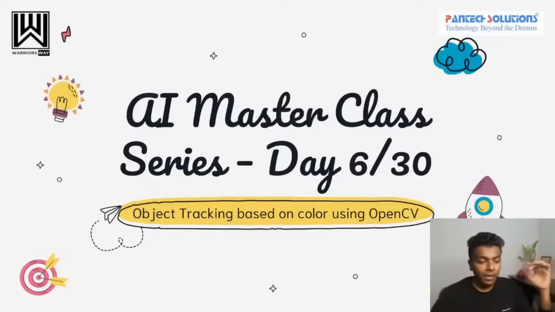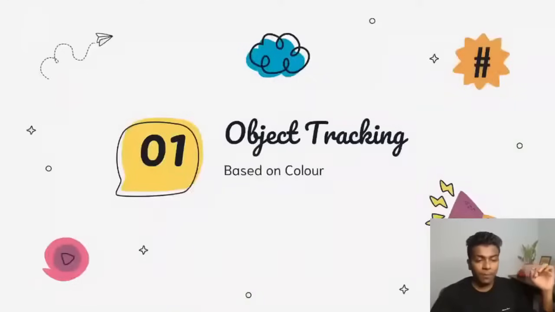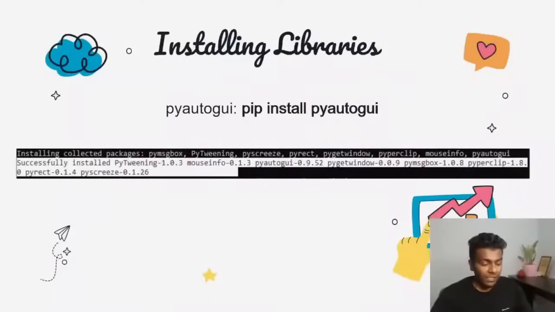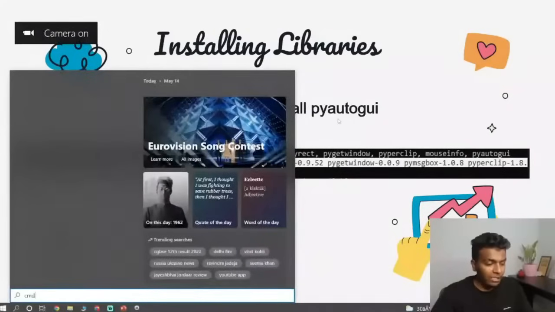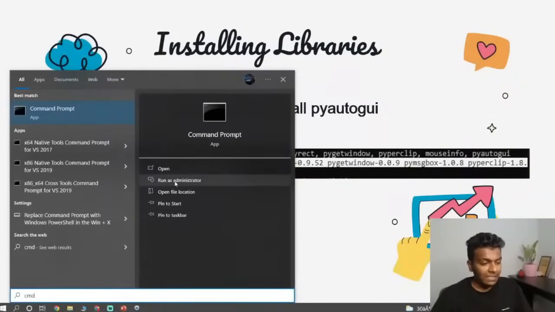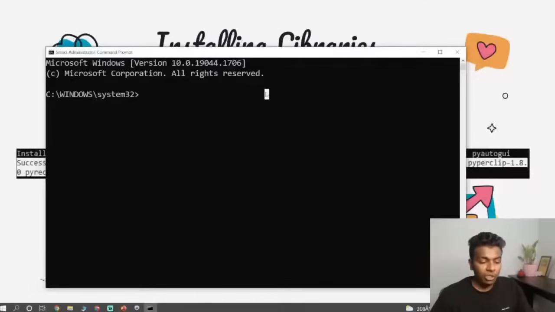Object tracking based on color using OpenCV. First of all, we want to install one library called PyAutoGUI. Type CMD and click run as administrator. We are going to install this PyAutoGUI library.